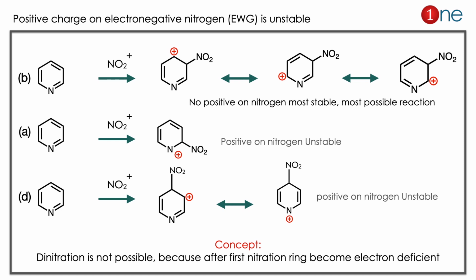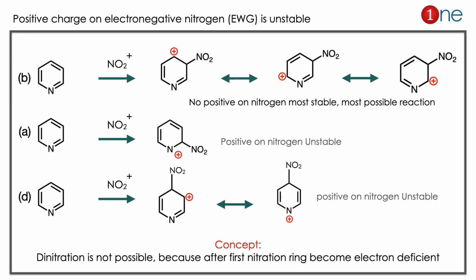Basically you are conducting nitration. What will nitration do? At first step it will attract electrons from the ring. There you have cation formation. Now let us look at the cation formation there. If the attack happened on the third position, you have the cation formation all over the ring without the cation on nitrogen. So no positive charge on nitrogen in any resonance structure. If you look at the second one, even in the first step itself you have cation formation at nitrogen. Similarly with the fourth one, where the nitration happened at the fourth position, slowly it transferred to nitrogen there.